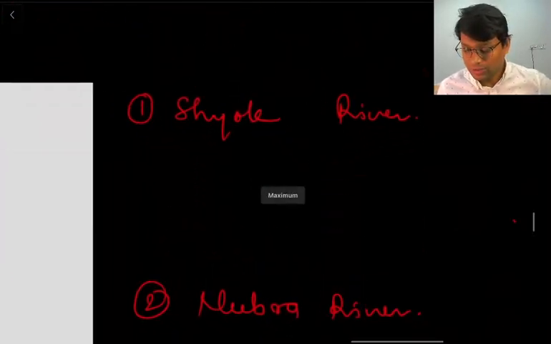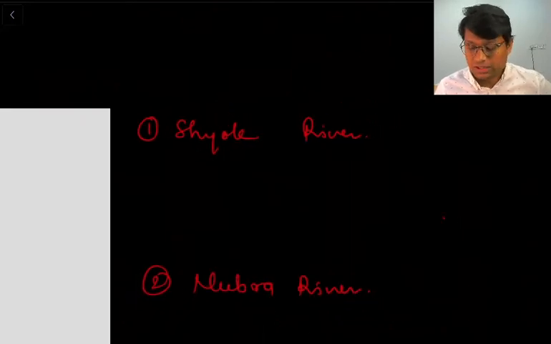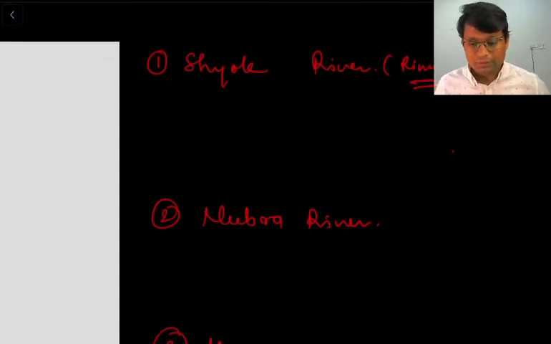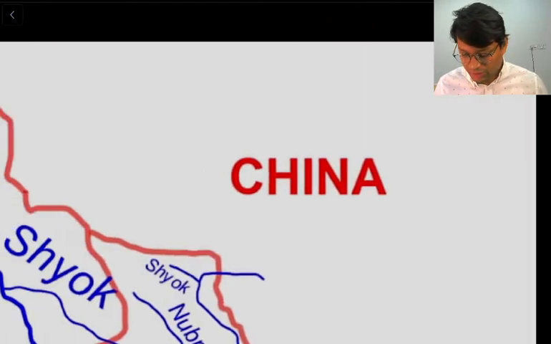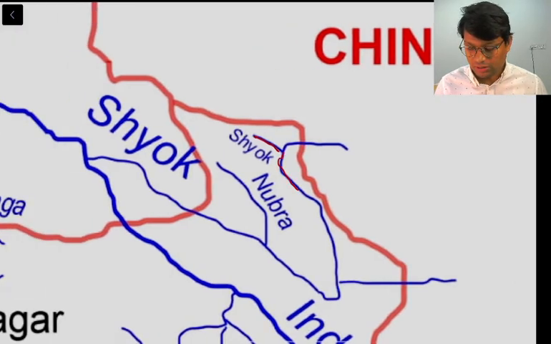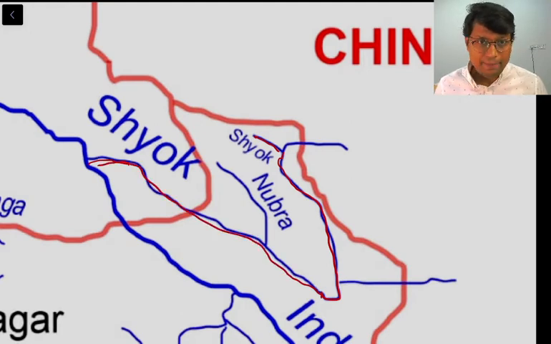Now let us see the Shyok River. The Shyok River starts in the Rimo Glacier. Let us first locate where the Shyok River is. So this is the Shyok River. If you can see, this Shyok River runs south first, in a southern direction, and then takes a U-turn to flow in a northern direction. So you can very well trace the route of the Shyok River, right?